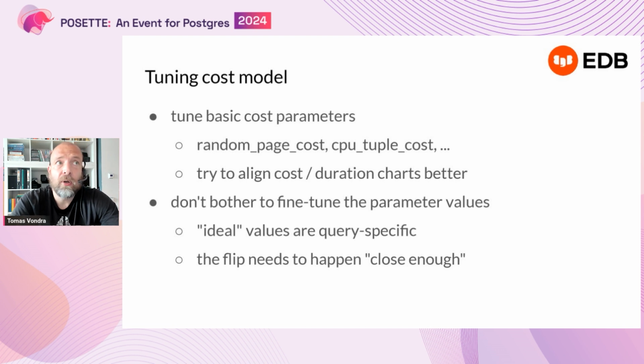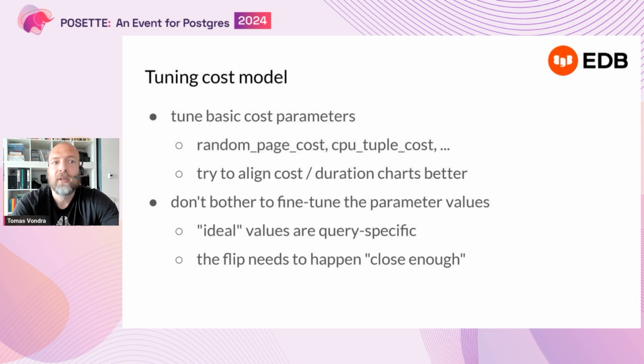For the cost-based performance cliffs, the only thing you can do at the moment is tune the cost parameters. You can increase or reduce the random page cost, for example, and essentially what you are trying to achieve is to align the crossover points between the cost and the duration charts.